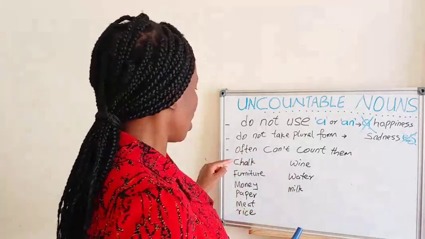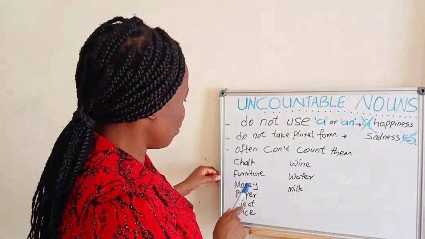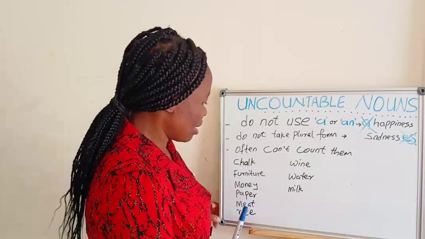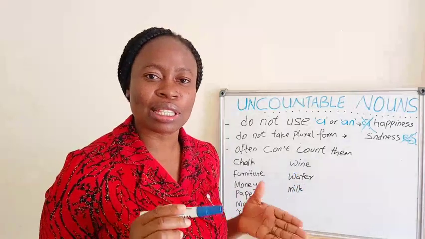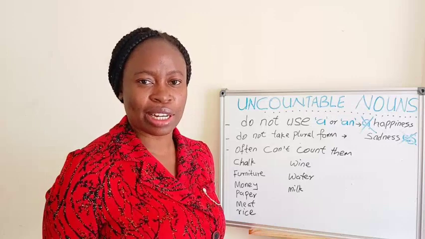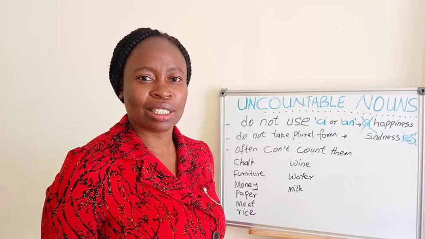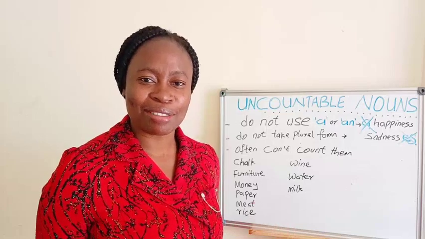Uncountable nouns often cannot be counted. For instance, chalk, furniture, money, paper, meat, rice, wine, water, milk. We don't use a number before them. You cannot say 4 chalk, 2 furniture, 5 money, 10 money. No, because they are uncountable.